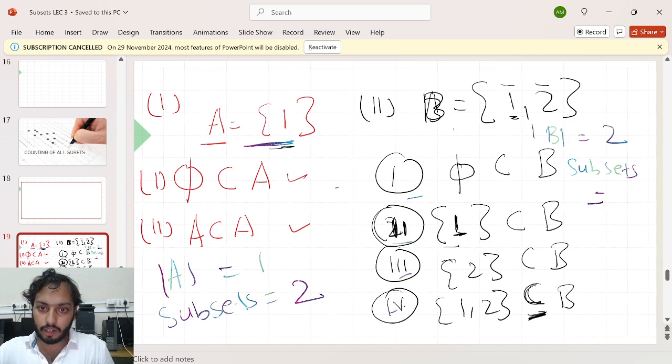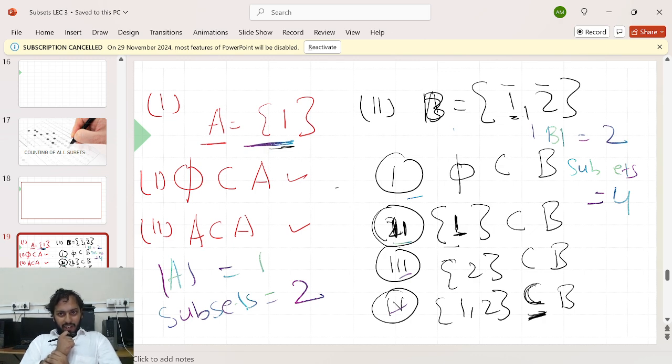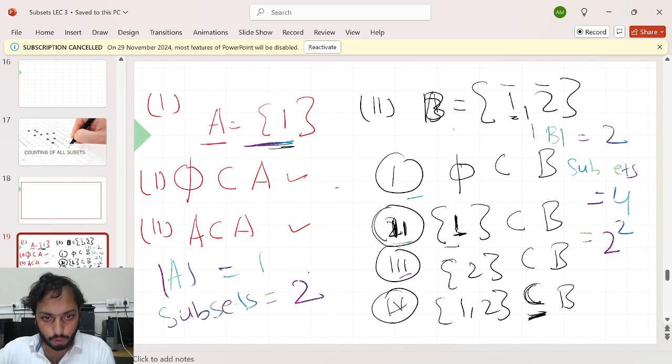1, 2, 3, 4. You create 4 subsets. Am I right? If you will allow me, can I say this 4 as 2 square? Yeah, I can say this. Can I say this subset as 2 power 1? I want to come on result, that's why I'm doing this.